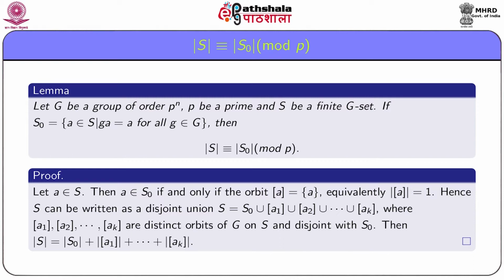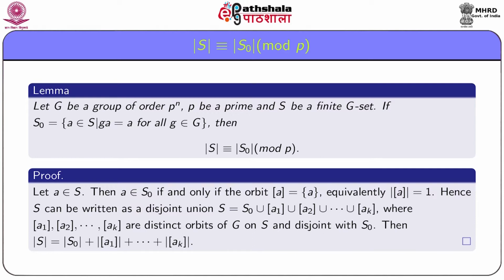Hence, S can be written as a disjoint union S equals S0 union orbit of a1 union orbit of a2 and so on union orbit of ak, where the orbits of a1, a2 and so on up to ak are distinct orbits of G on S and disjoint from S0.